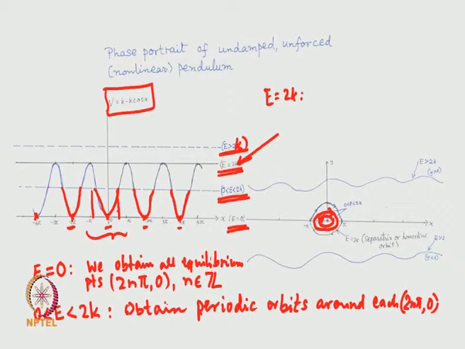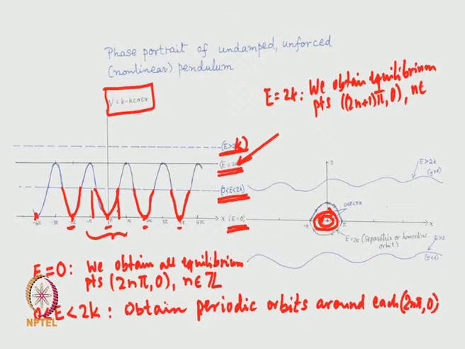In this case, first we obtain equilibrium points (2n plus 1) pi, 0. Okay. So, n again an integer, which we did not obtain in the energy level 0.